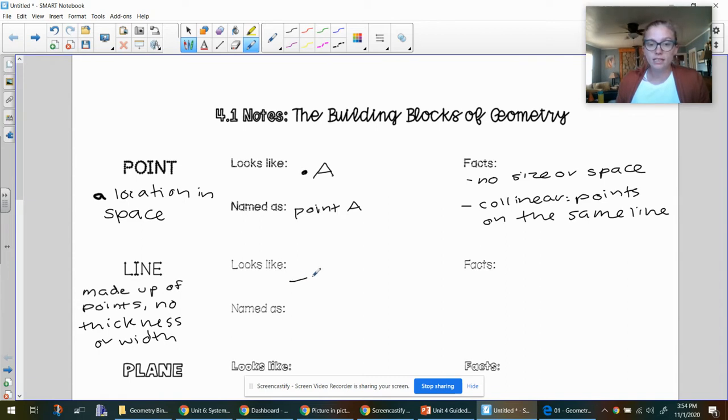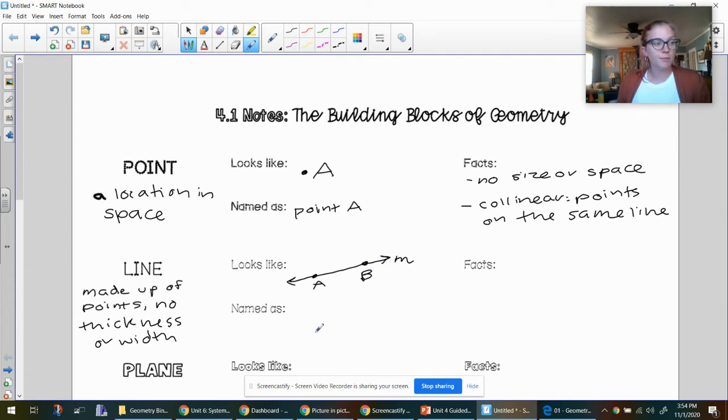A line is infinite, so it's going to have arrows on both ends. Sometimes you'll see it with a cursive letter next to it. And we know a line is made up of points.